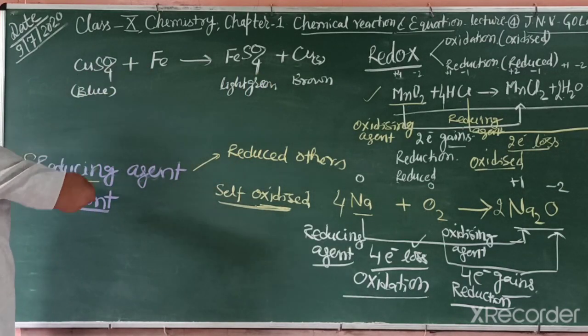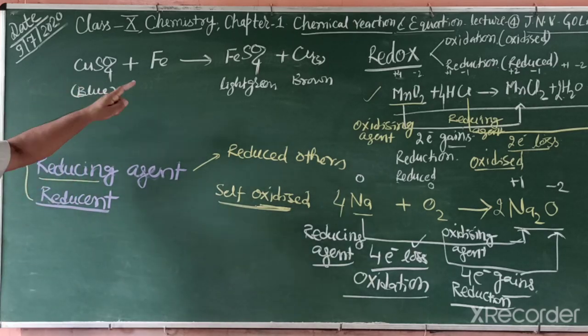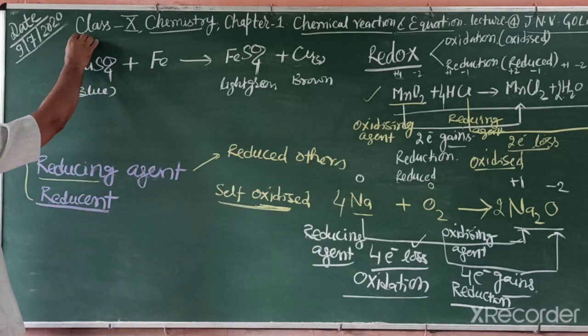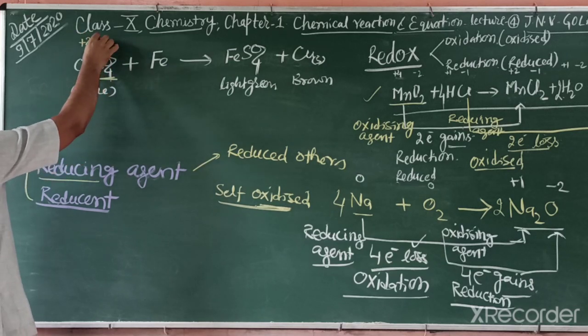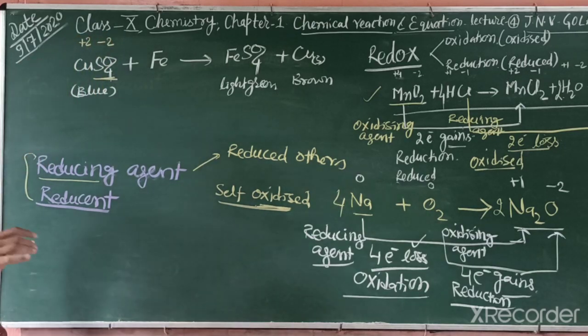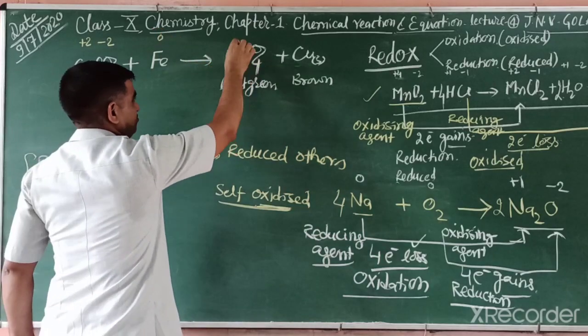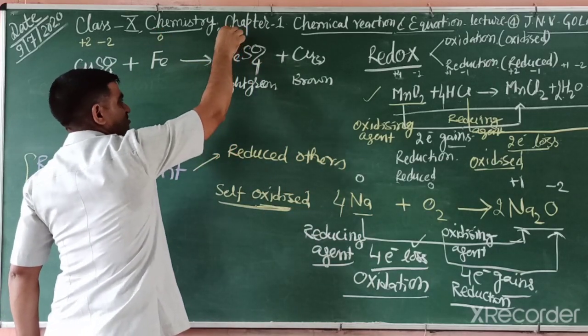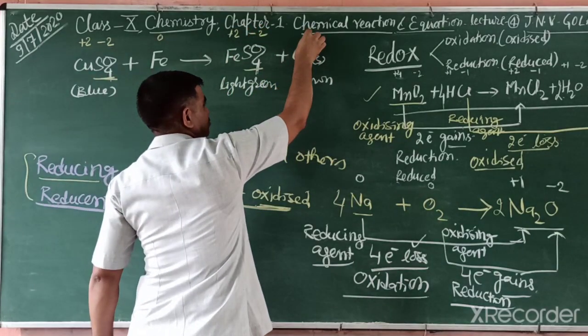This is known as iron. So when we place iron nails, what will we observe? This reaction is known as displacement, but this is also a redox reaction. Students, how can you say this is redox? Because at first we write the charges. Copper has +2 charge in this, and whole sulfate -2. Iron is an element, and an element has 0 charge. Ferrous sulfate has +2 charge, whole sulfate -2, and copper element is 0 charge.